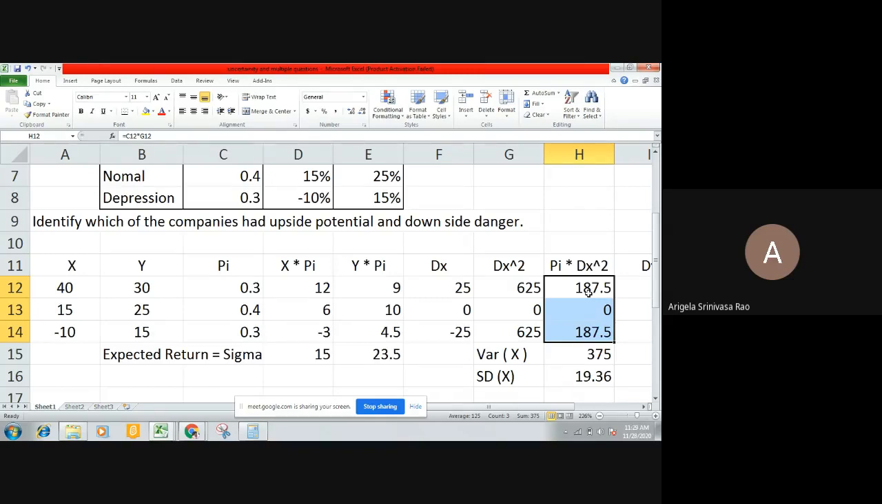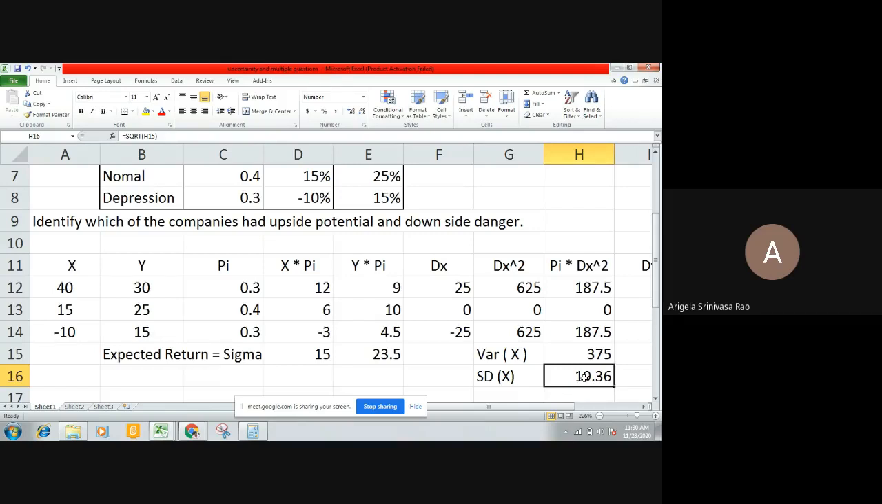The total of this is what we call variance, and the square root of variance is what we call standard deviation. The standard deviation of the ABC company is 19.36%. That means whereas your returns are expected to be 15%, you have a risk of 19.36%. That means 15 can go up by 19.36 or go down by 19.36. The expected return is highly volatile.